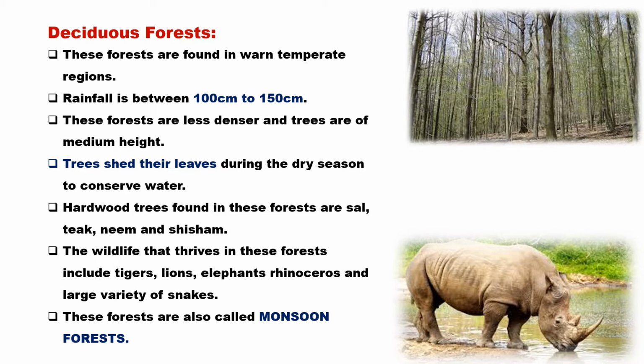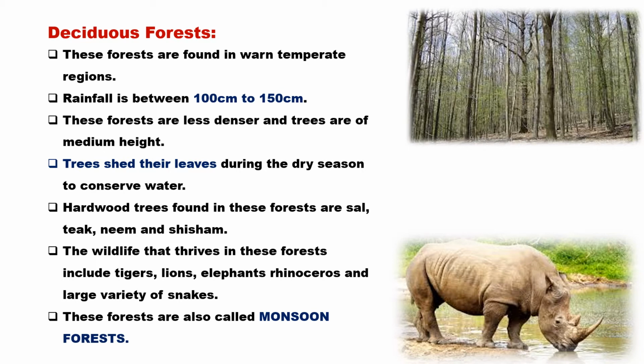The next forest is the deciduous forest. Deciduous forests are found where we have moderate temperature, where the average rainfall is between 100 to 150 centimeters. Because the rains come in a particular month, the trees in this forest do shed their leaves. They shed their leaves in order to conserve water.